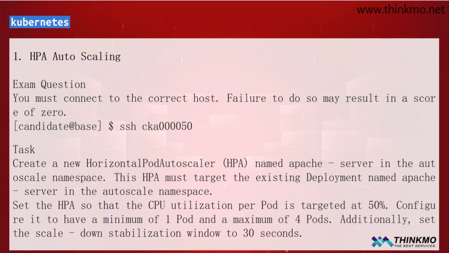The relatively good thing about the CKA certification is this. We don't have too many connections between each question. This is compared with what we have said before. Before, in the Red Hat certification, there was actually a connection between the previous and next questions. If you didn't solve any of the previous questions, it would affect the later questions. For the CKA certification, basically each question is independent, so you don't need to worry too much that if you make a mistake on one question, it will affect the following questions. That's not really an issue here. It basically doesn't happen. So for each question you answer, you get the score for that question.